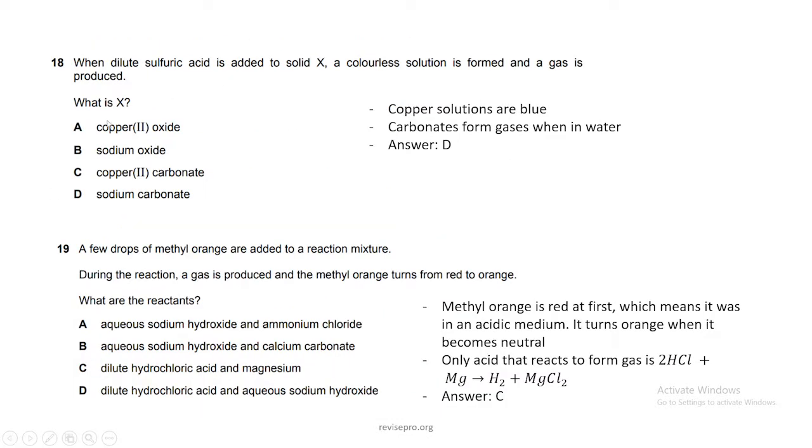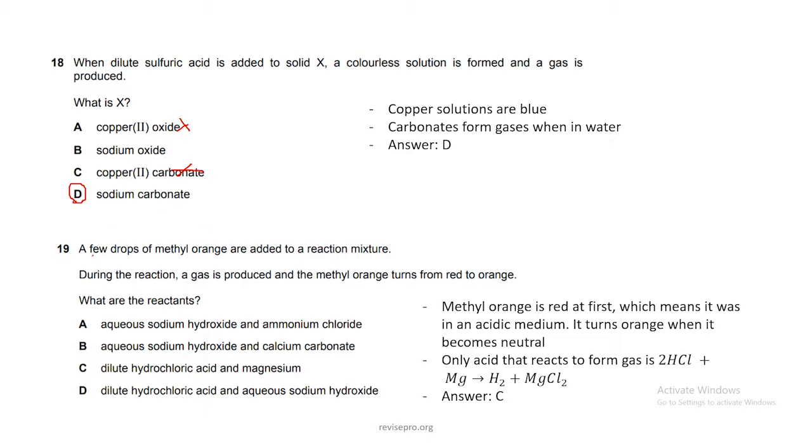Question 18. When dilute sulfuric acid is added to solid X, a colorless solution is formed and a gas is produced. What is X? Copper oxide, sodium oxide, copper carbonate, or sodium carbonate. What you should know is that copper, or any copper salts or solutions, tend to be blue in color. And the question told us it is a colorless solution. So the answer can't be A or C, because otherwise we would have a blue solution. Also, it says a gas is produced. Whenever a carbonate reacts with an acid, there is rapid gas formation. So that tells us that D is the answer.